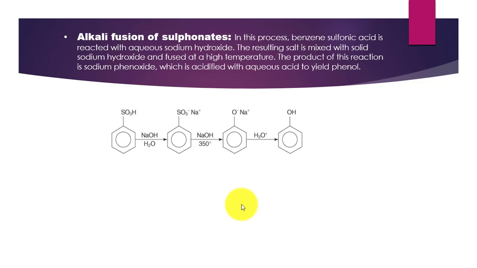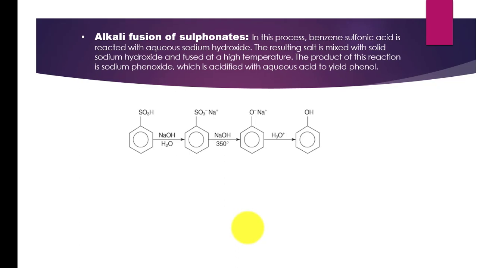Another method for the industrial preparation of phenol is alkali fusion of sulfonate. In this process, benzene sulfonic acid is treated with sodium hydroxide, and sodium benzene sulfonate is formed. In the next step, it is treated with sodium hydroxide at elevated temperature. Sodium phenoxide is formed, and in the next step, protonation takes place. Phenol is formed.